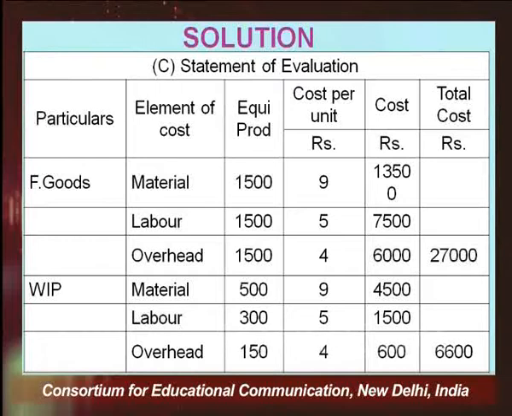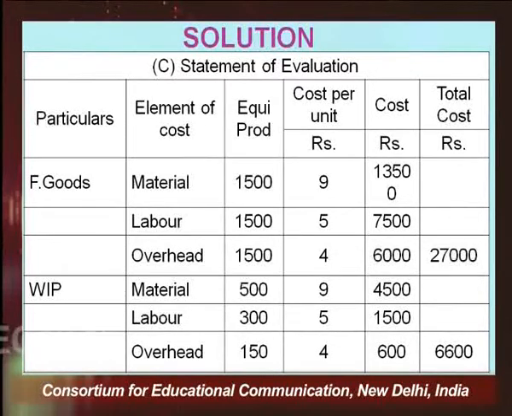So, material 500, which we have already calculated, 100% completed. 9 rupees is the per unit cost, so 9 multiplied by 500 is 4,500. In terms of labor, equivalent production 300 multiplied by cost per unit comes to 1,500, and finally overheads, 150 equivalent production multiplied by cost per unit, that is 4 rupees, comes to 600.